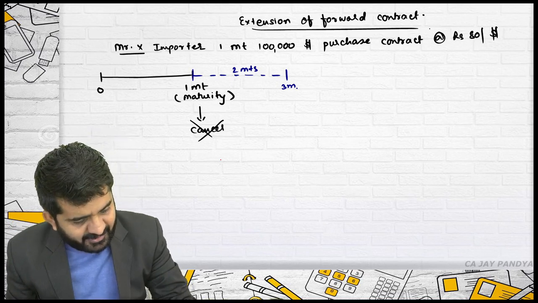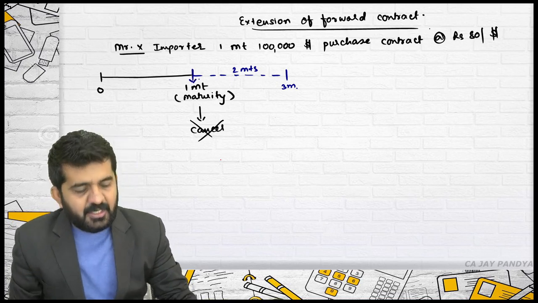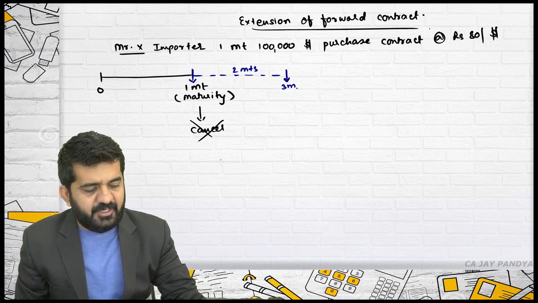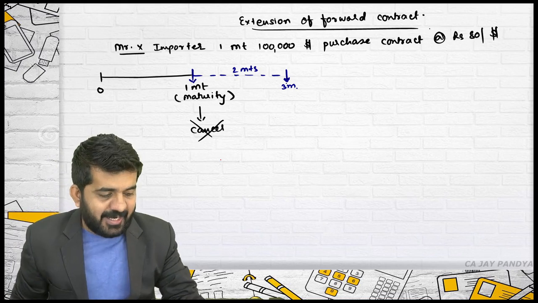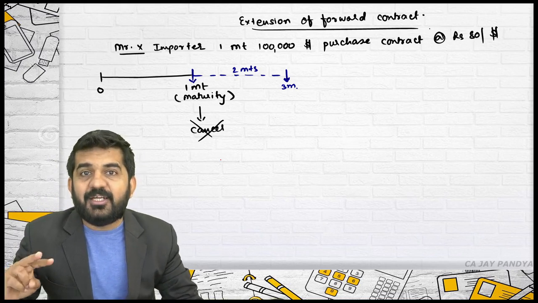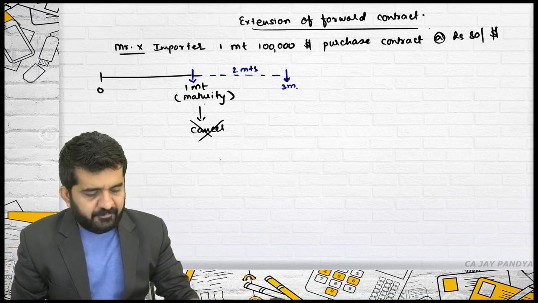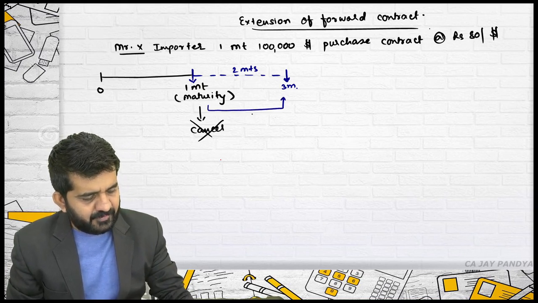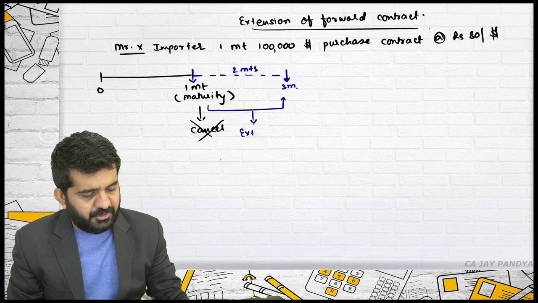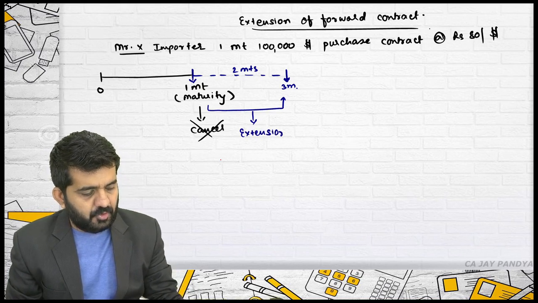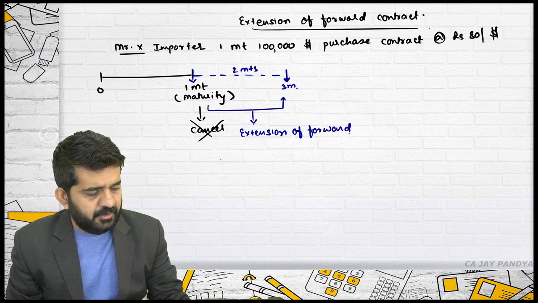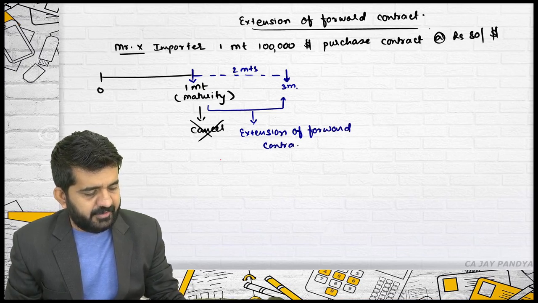The delivery date was decided earlier. Now he wants that the dollar should be delivered to Mr. X at the end of 3rd month. That is 2 months from now. Is it alright? This is nothing but extension of forward contract.